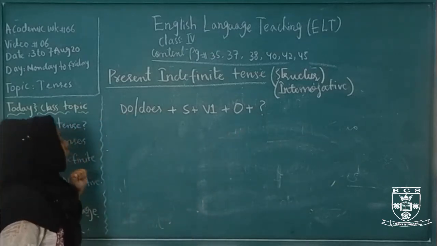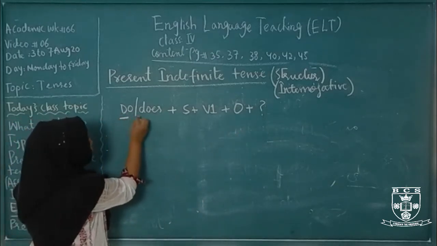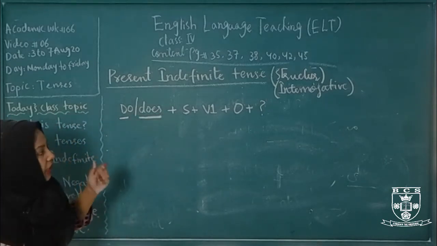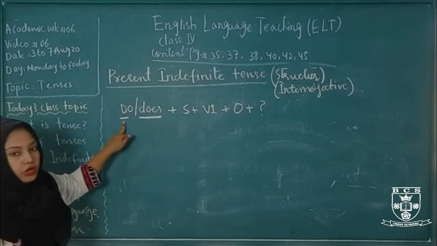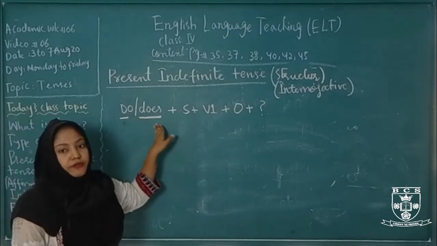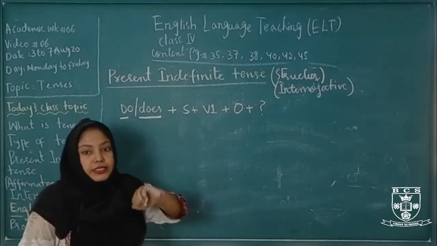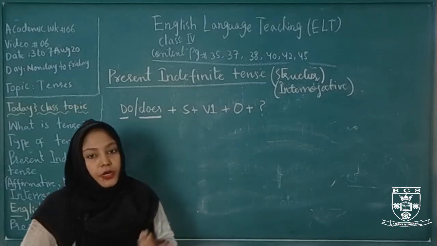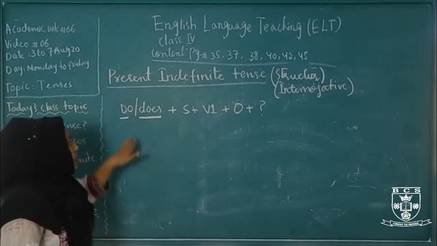Okay, now again the question is where we use do and where we use does. Same rule as we learned for negative. Do is for plural noun, and does is for third person singular. What is third person singular? The person we are talking about is called the third person singular. Okay, so this is the structure.